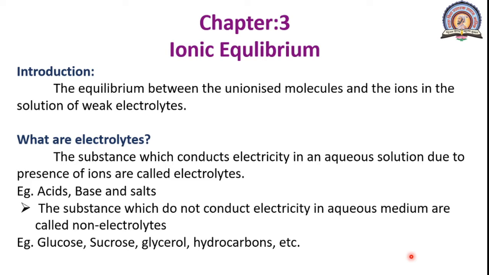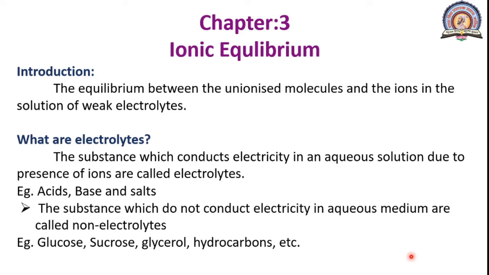So now we will see what are electrolytes. The substance which conducts electricity in an aqueous solution due to the presence of ions are called electrolytes. So the examples of electrolytes are acid, base and the salts.